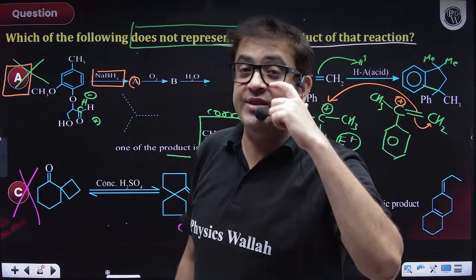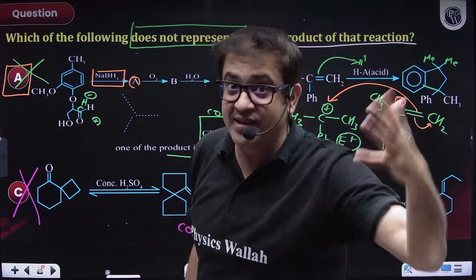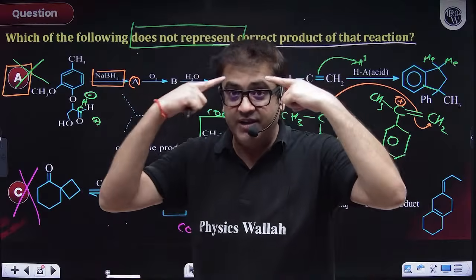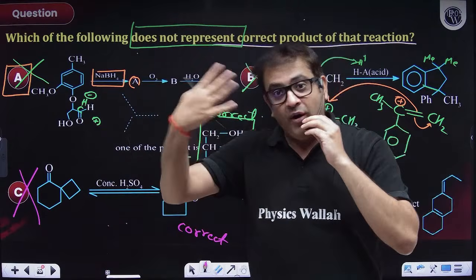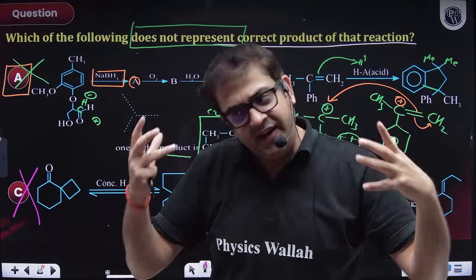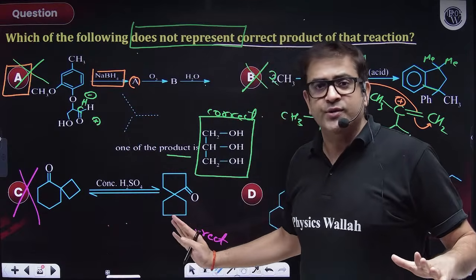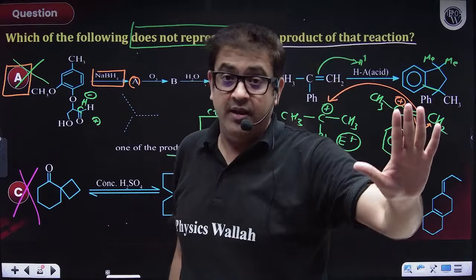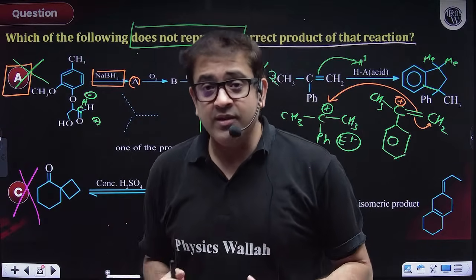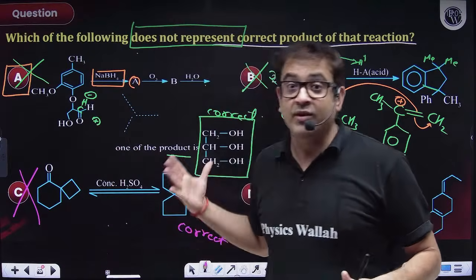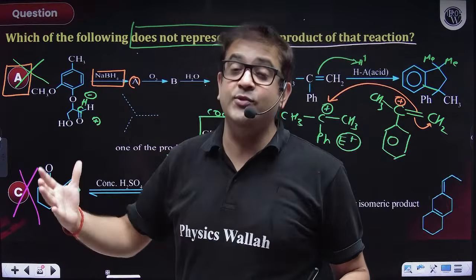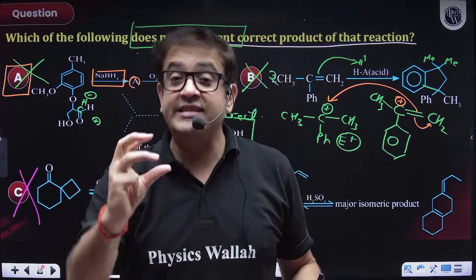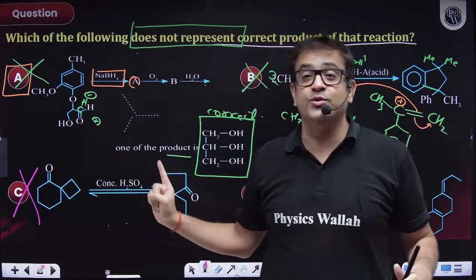Am I using any factual science? We are just doing permutation and combination with common sense, whether a bond can move, whether an electron can be satisfied. I'm not saying you will deal with these questions very easily in your paper. You should not attempt them at first, but you should practice them, not because they are difficult but because they are time consuming. Attempt them once you have confidence in your paper, after doing the mains easy and moderate level questions.